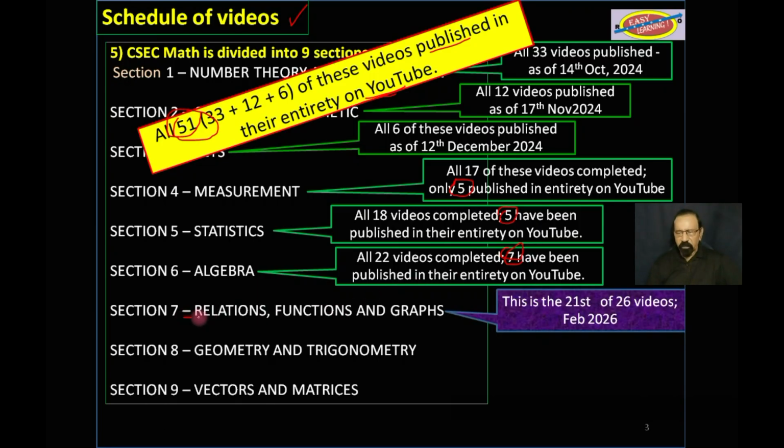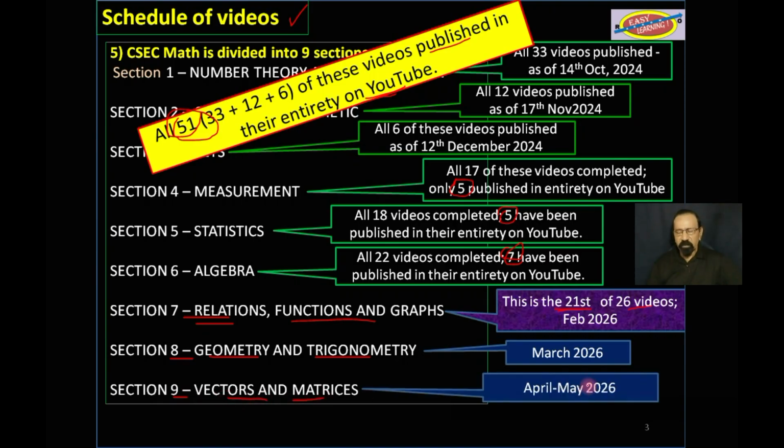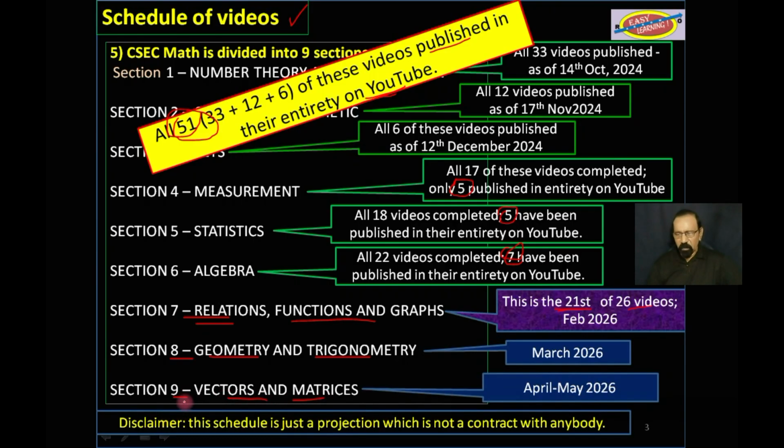We are now at section 7, relations, functions, and graphs, and this is the 21st of 26 videos from this section. After that, of course, we still have to do section 8, geometry and trigonometry, and then section 9, vectors and matrices. Please note this disclaimer down here. This schedule is just a projection, and it is not to be interpreted as a contract with anybody.